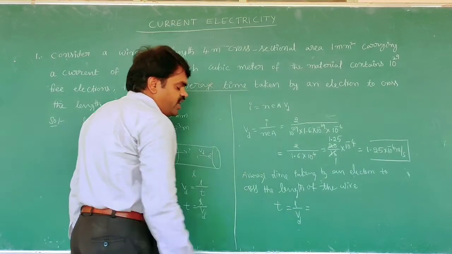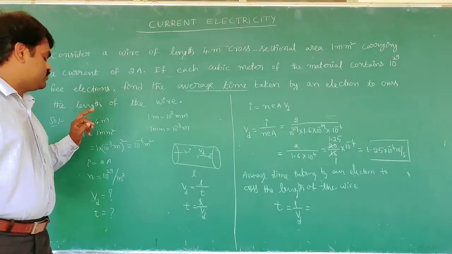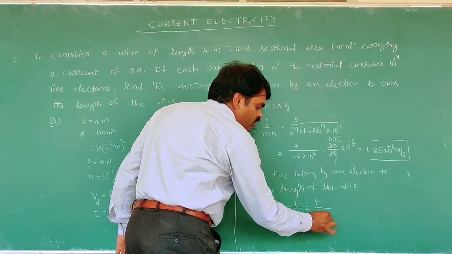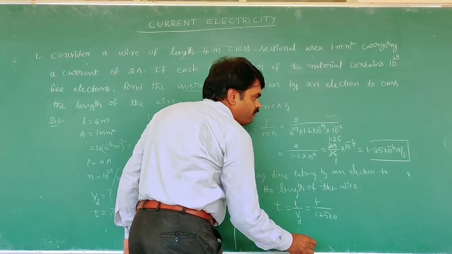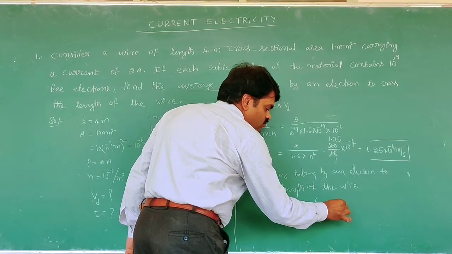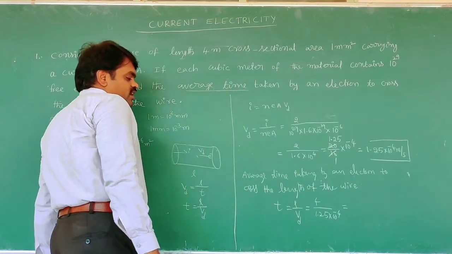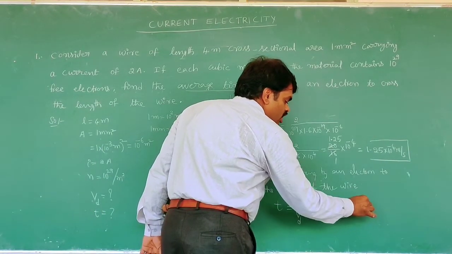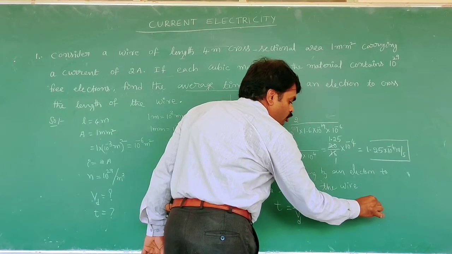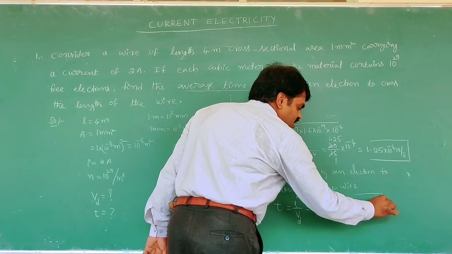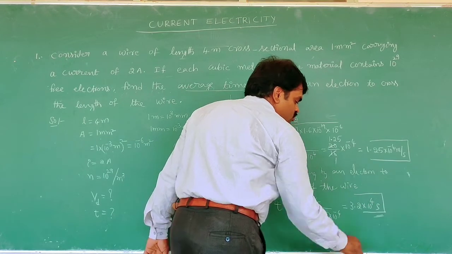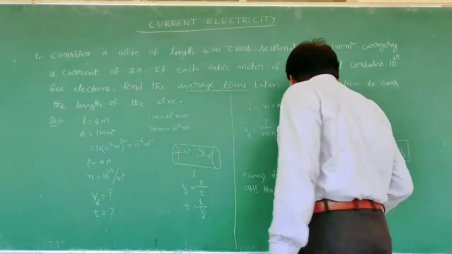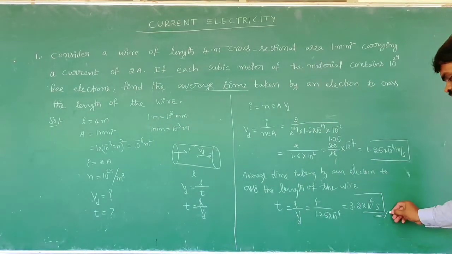What is the length of the wire? 4 meters is given. So 4 by 1.25 into 10 to the power of minus 4. Then we calculate, that is 3.2 into 10 to the power of 4 seconds. This is the average time taken by the electron to cross the length of the wire.